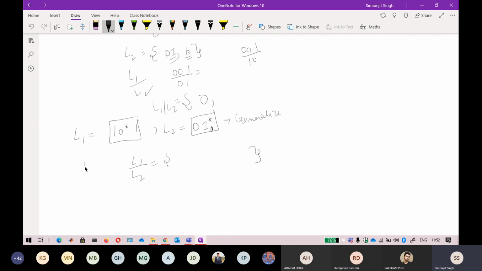Okay, so most of you will be thinking that if I divide this L1 by L2, and 1 0 star 1, if I just replace this one, also if I do something like this, that 0 1. Okay, so most of you will be thinking that I will delete this one with this one and I will get a 1, but it is not the case.